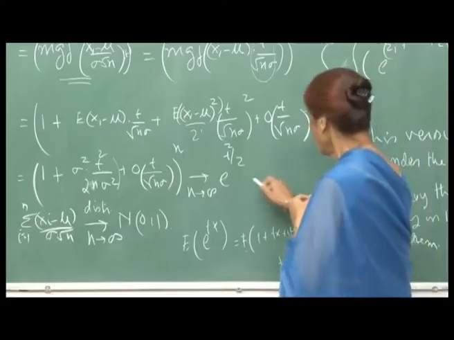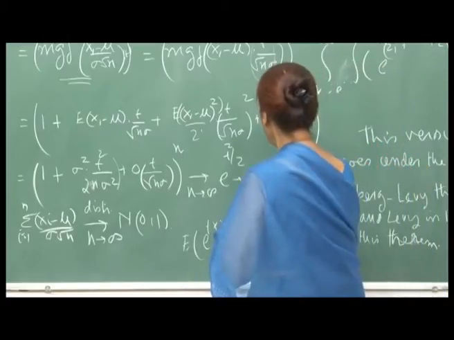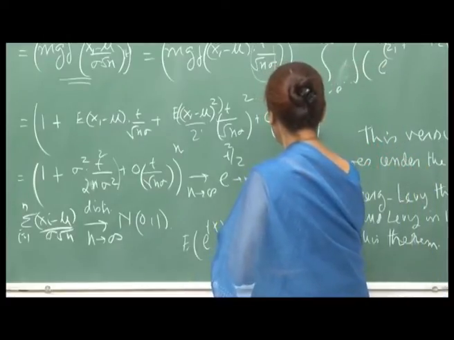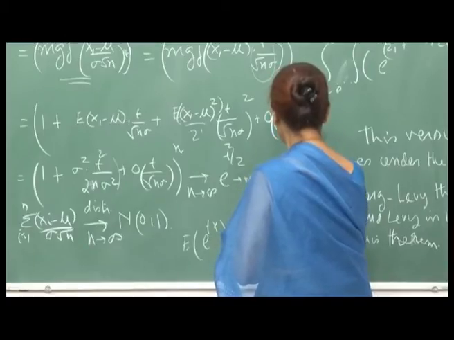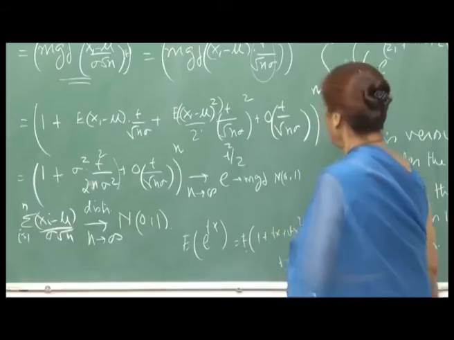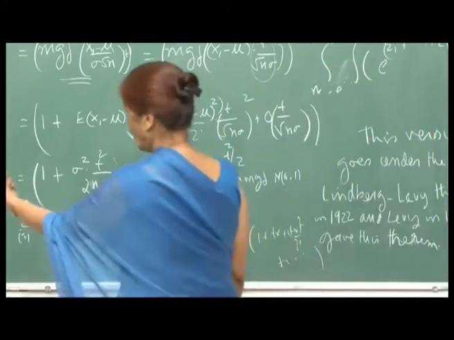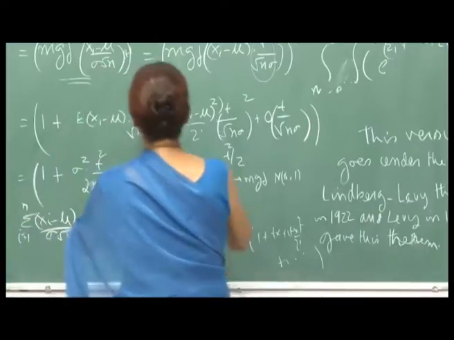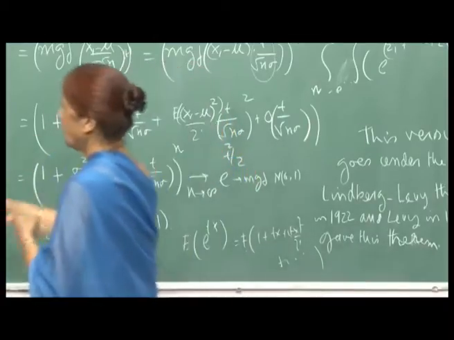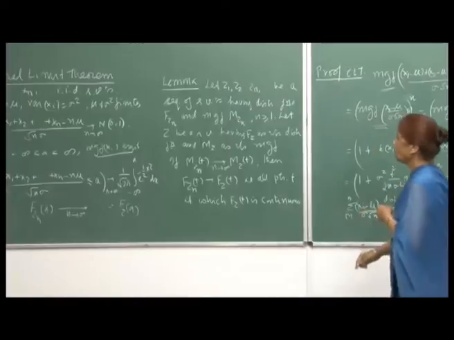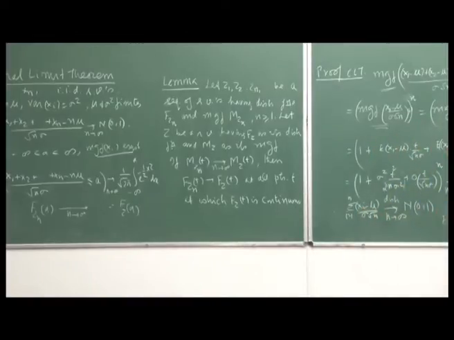And you know that this is the MGF of a random variate which is normal 0 1, right. And so, we have shown, using the lemma, that the MGF of this random variable, sigma x i minus n mu upon root n sigma, converges to the MGF of a standard normal variate.